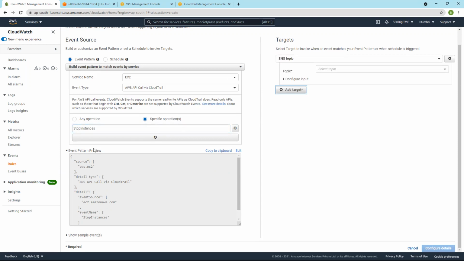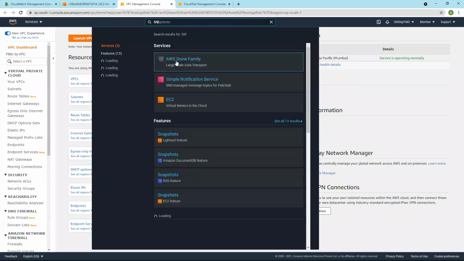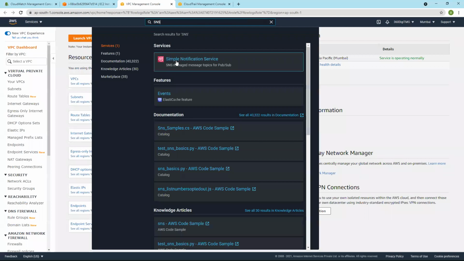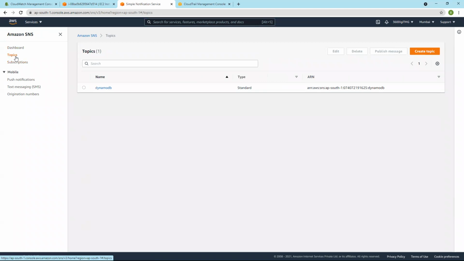If this event occurs, this target will get invoked. If it is an SNS topic, let us create one SNS topic. We already know how SNS works. SNS, Simple Notification Service, works on something called publish-subscribe. There will be a topic.